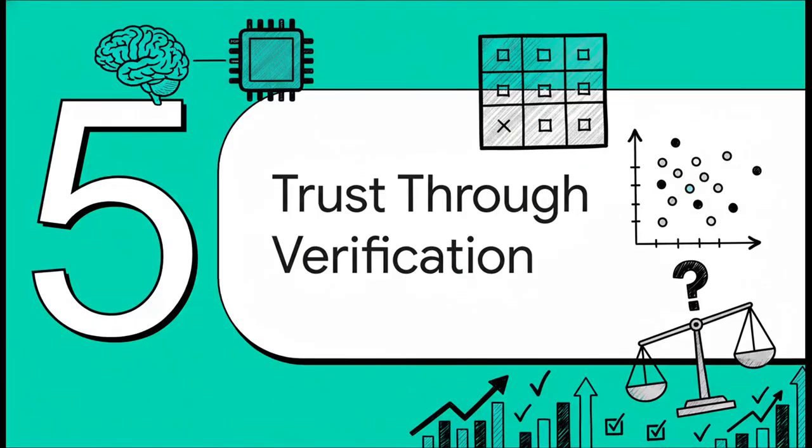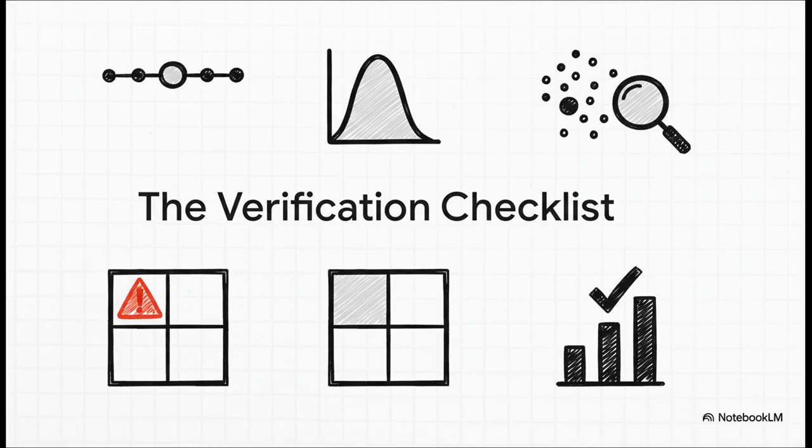Phew! Okay, section 5, trust through verification. We have covered a ton of ground here, from averages and medians to standard deviation and outliers, all the way to the confusion matrix. So let's wrap it all up. So here it is, your verification checklist. You start with the basics. Look at the median, not just the average. Then you measure the spread with standard deviation and hunt for those outliers.